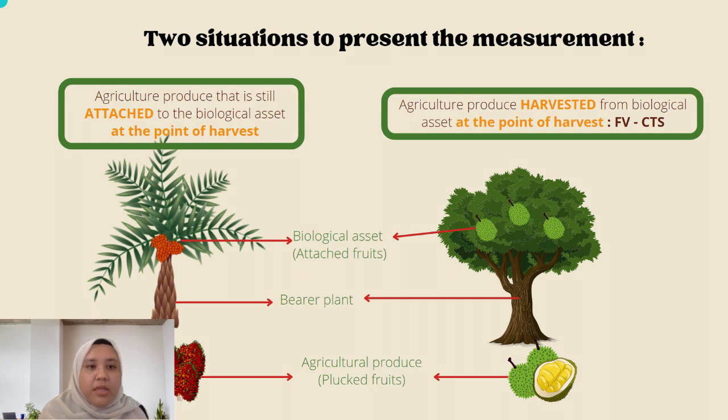Referring to the picture, this is an example of two situations to present the measurement of fair value. The first situation shows agriculture produce that is still attached to the biological asset at the point of harvest, for example, FFB of palm oil and durian attached to its tree as a biological asset. It will be presented according to MFRS 141 Agriculture activities. Meanwhile, the other situation is when the agriculture produce is detached from the biological asset at the point of harvest. For example, those plucked FFB and durian are presented according to MFRS 102 Inventories or any other applicable standard.